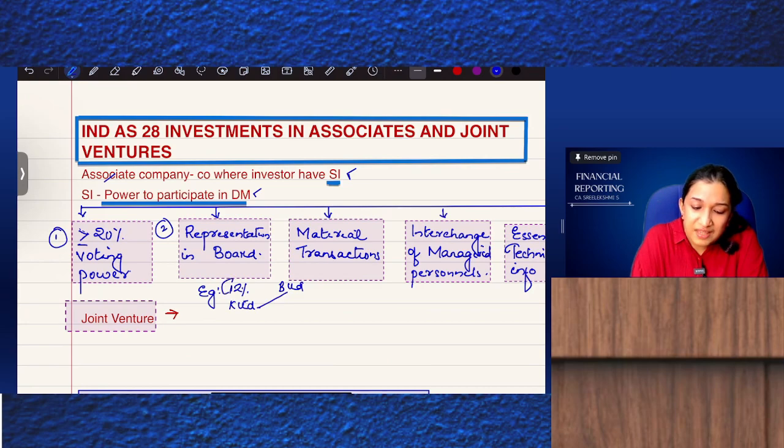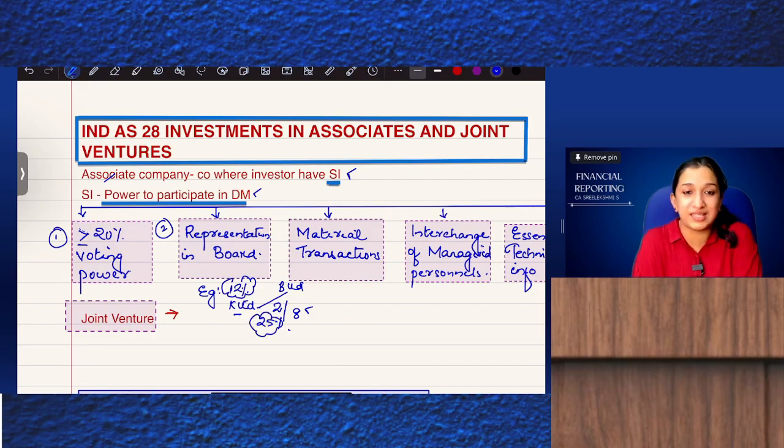Prima facie, when I see 12% shareholding, there is no significant influence. But Cuckoo Limited has appointed 2 directors out of 8 directors, and each director has 1 vote. So you need to identify that Cuckoo Limited literally has 25% of the votes. Even if the percentage shareholding is only 12%, Cuckoo Limited has 25% of voting rights. Therefore, there is significant influence. Here we are giving importance to substance over form.